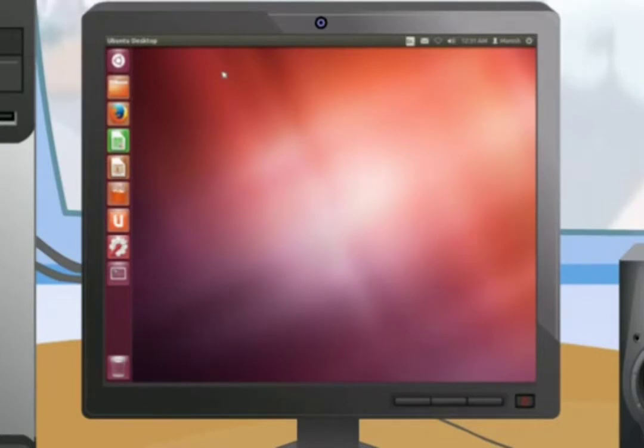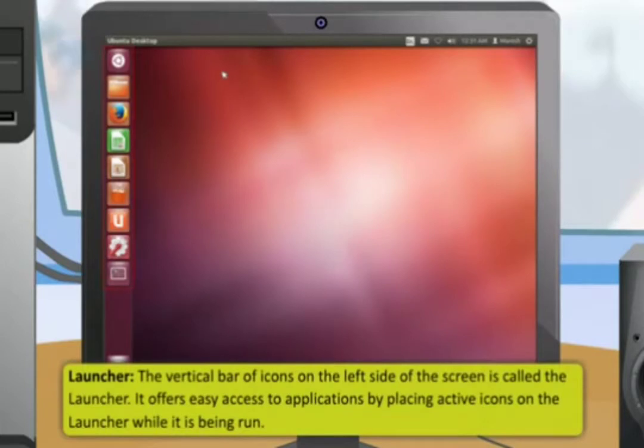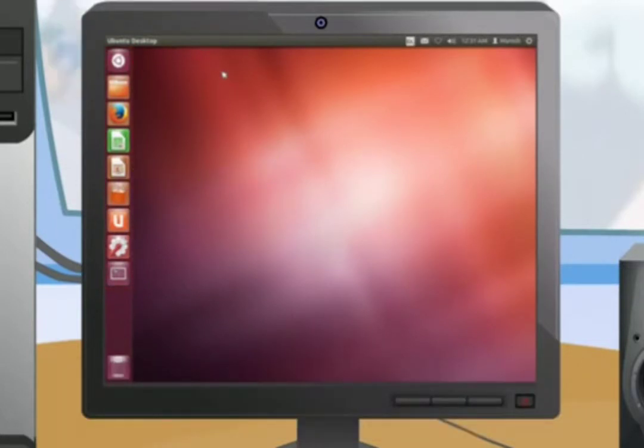This feature of Unity, which shows the applications menu only when needed, is beneficial for netbook and laptop users as it provides more free workspace. The vertical bar of icons on the left side of the screen is called the launcher. It offers easy access to applications by placing active icons on the launcher while it is being run. The first icon at the top of the launcher is the dash, a key innovation and core element of Unity.